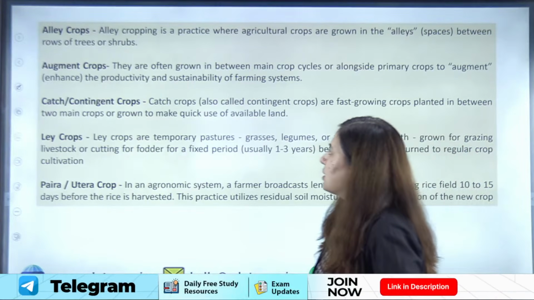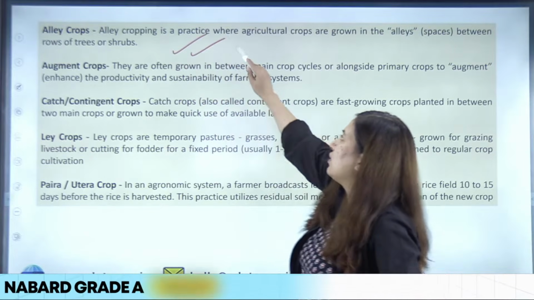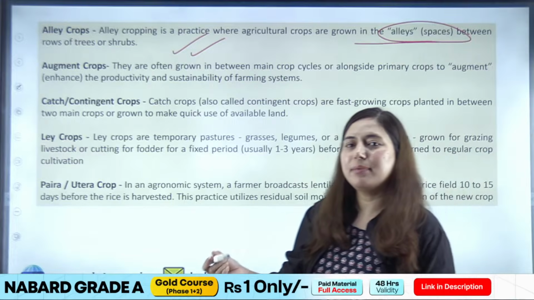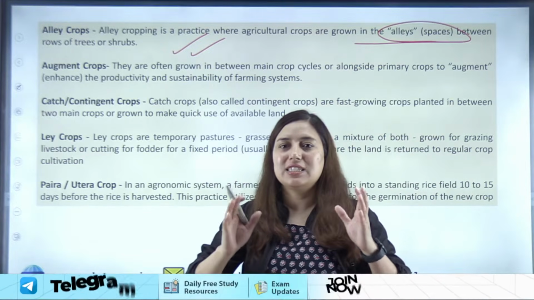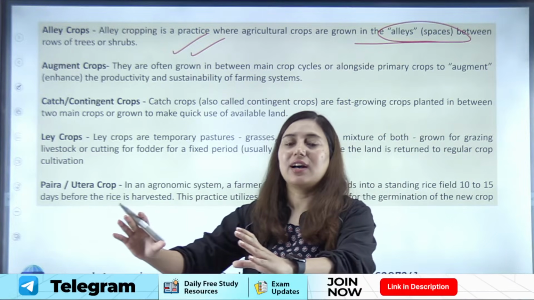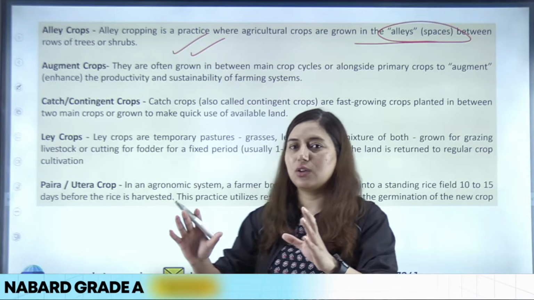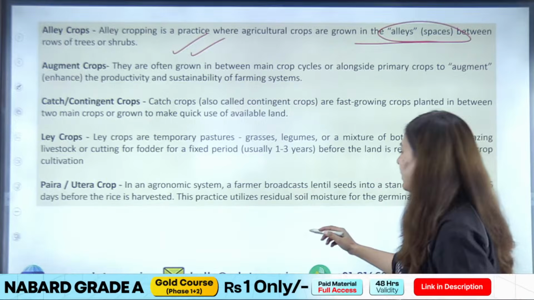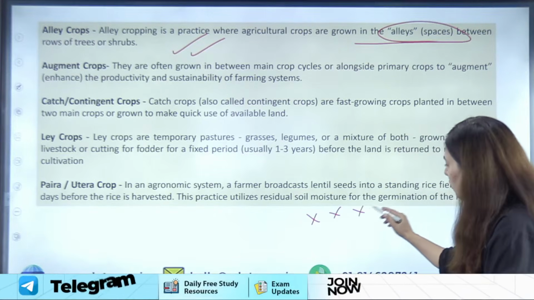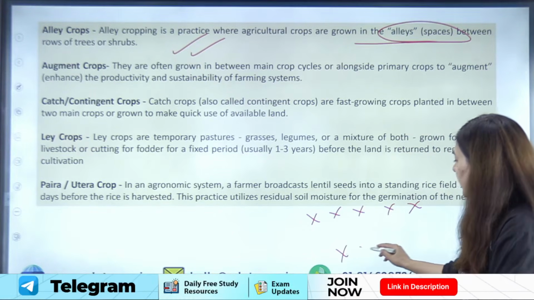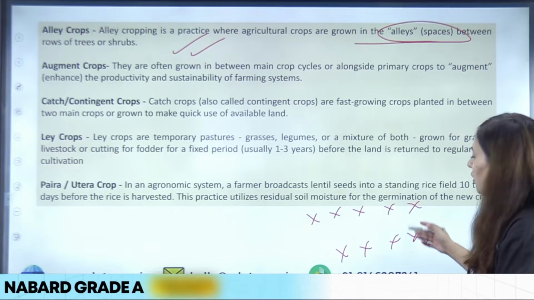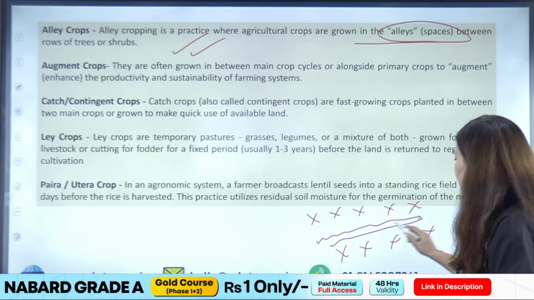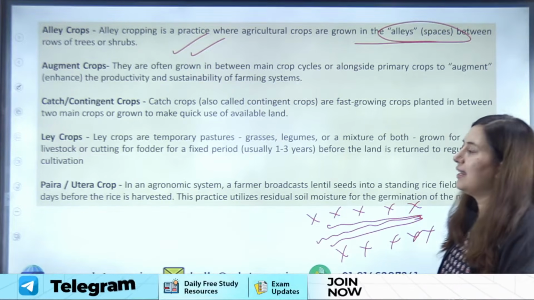First, let's discuss what is an alley crop. So what is an alley crop, students? When crops are grown in between alleys. And what are alleys? These are the rows of trees. When you plant rows of trees or of some crop, and in between you grow a crop, right? Like these 2 rows of some tree or shrub, and in between these 2 rows you are growing some crop, that will be called an alley crop.